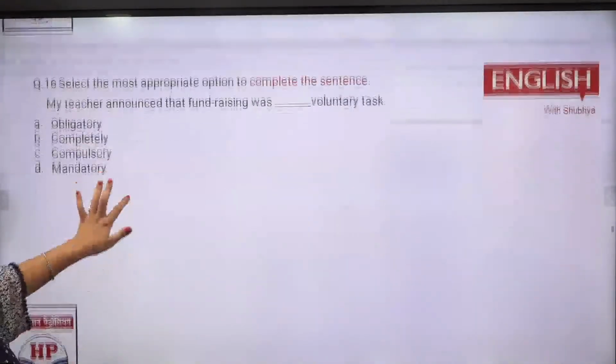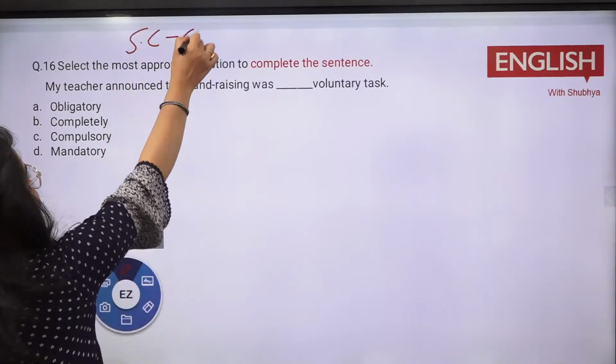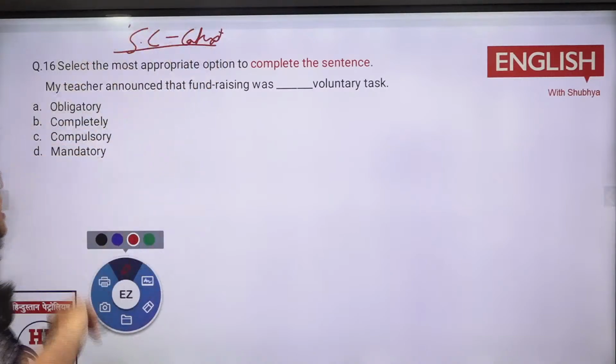Okay. Next, same way, sentence completion is there, and that is based on your context. Now, my teacher announced that fundraising was dash voluntary task. What would be there?